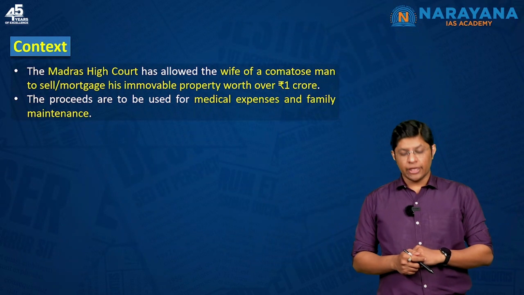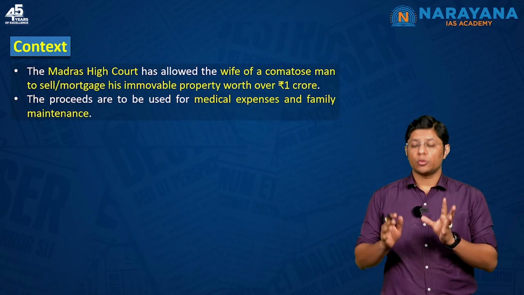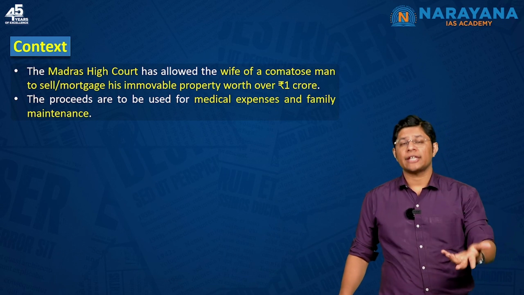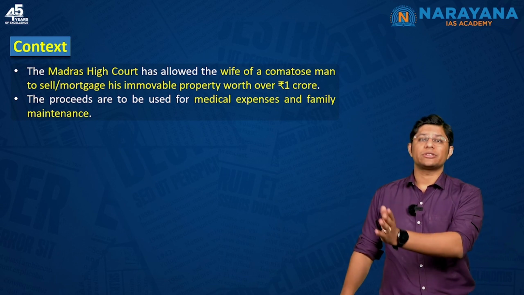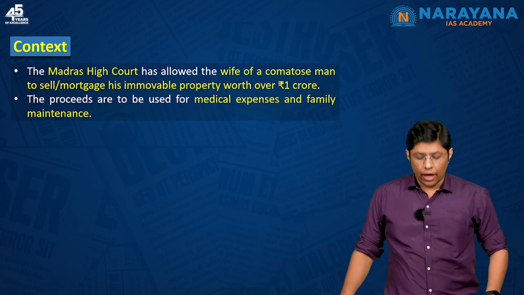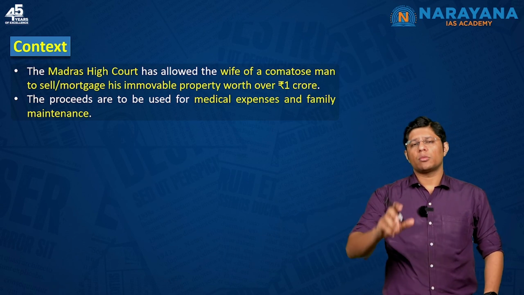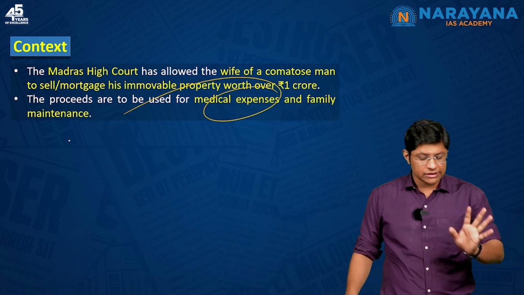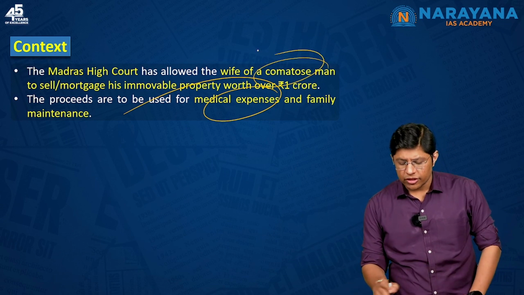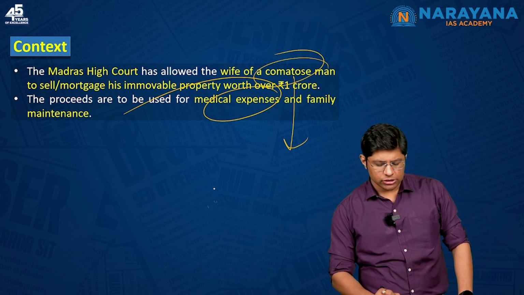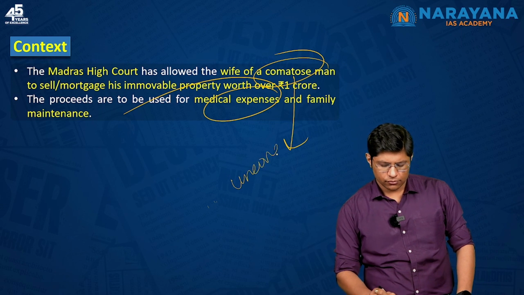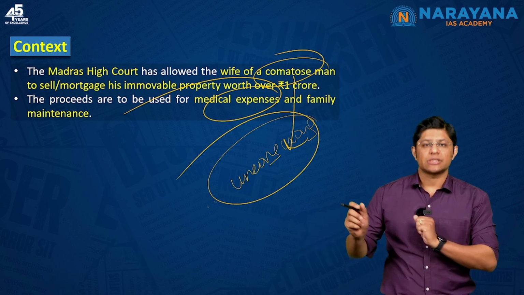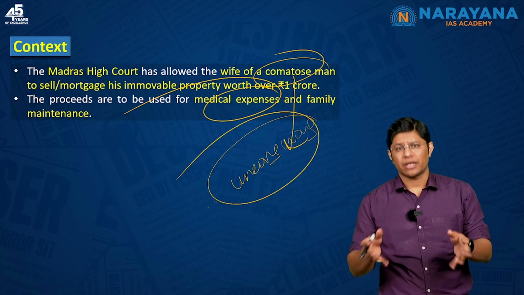Now, the Madras High Court has allowed the wife of a comatose man, that is her husband, to sell or mortgage the property of her comatose husband, right? Now, why? Because she wanted to sell or mortgage to manage the medical expenses and family maintenance, right? This is the context. Now, comatose means a man who is unconscious, which means he is alive, but he is not responding to external stimulus. This is what you mean by a comatose man. In short, you can say coma.